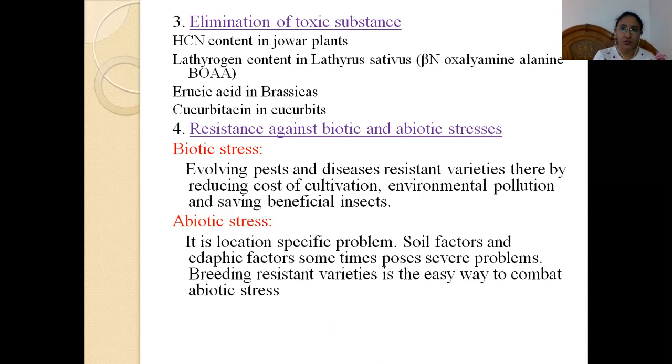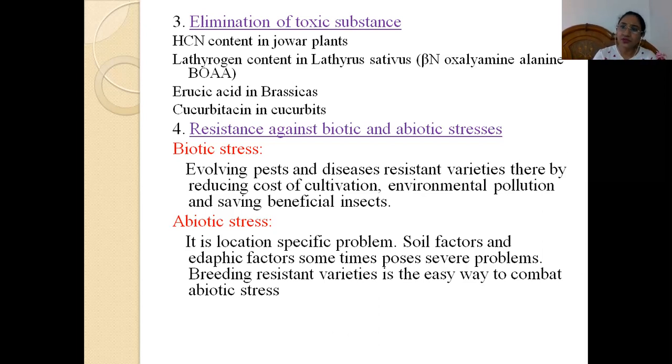I have already told that we should always try to develop those superior genotypes that have resistance against the various biotic and abiotic stresses. Biotic stresses include pests and diseases.